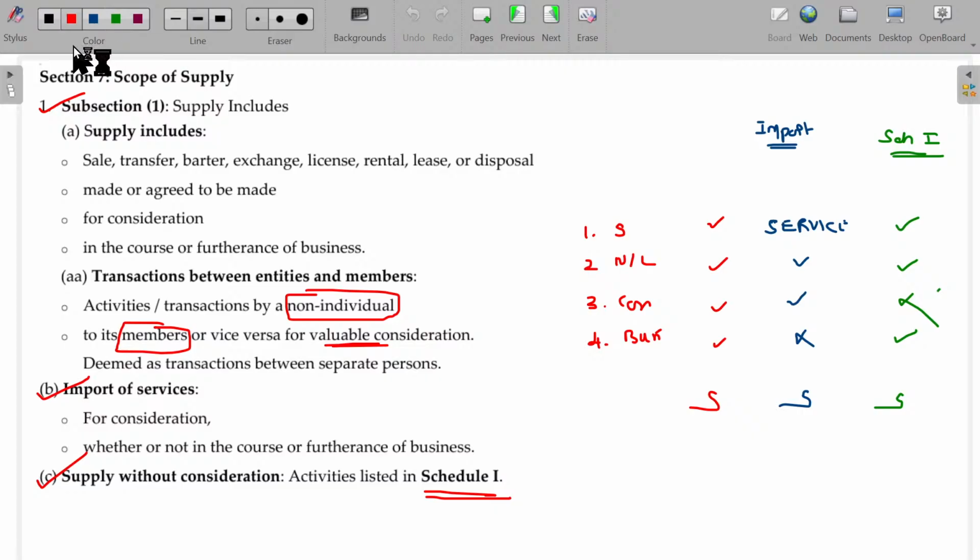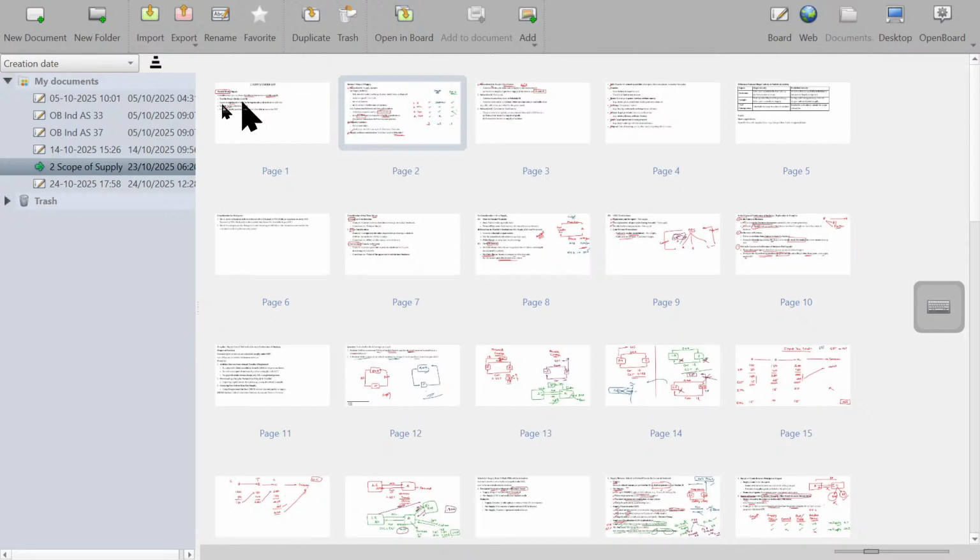Before I further proceed with this chapter, let me finish up some of the examples, some of the definitions.